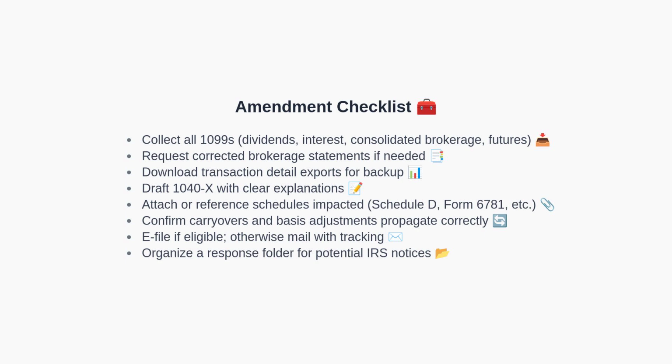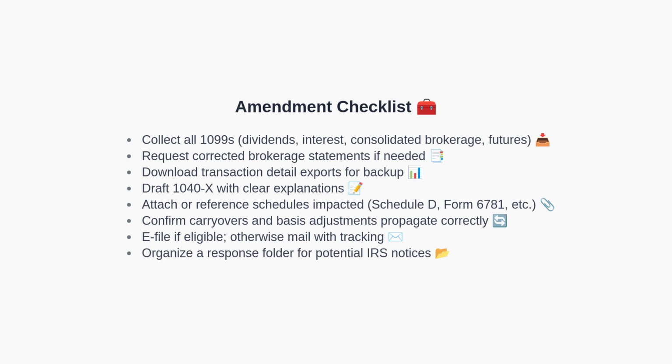Then, prepare Form 1040X with a concise explanation of changes and attach the affected schedules, such as Schedule D and Form 6781. Moreover, verify that capital loss carryovers and basis adjustments propagate correctly across years. Finally, file using the appropriate channel and keep a complete record to respond quickly to any IRS correspondence.